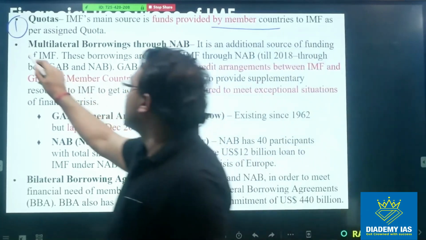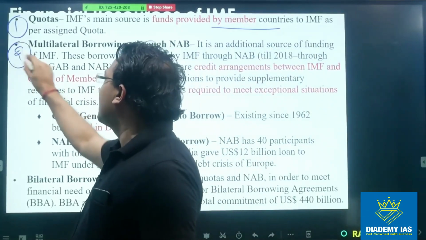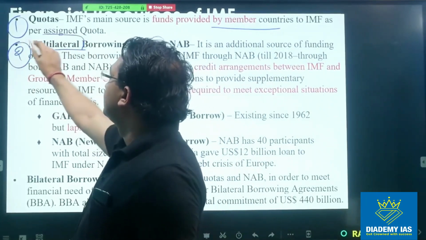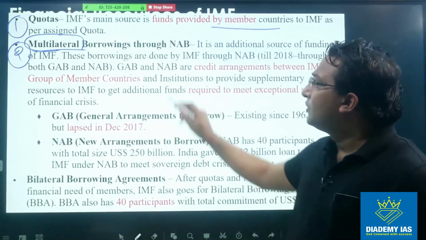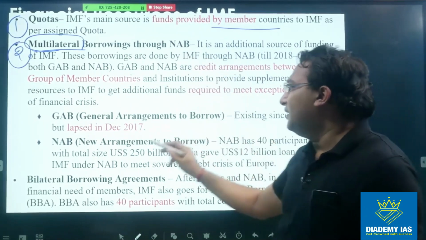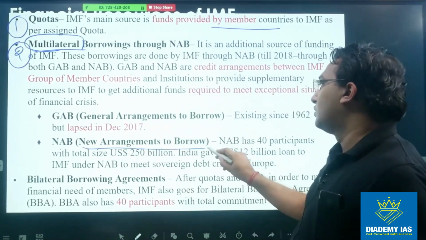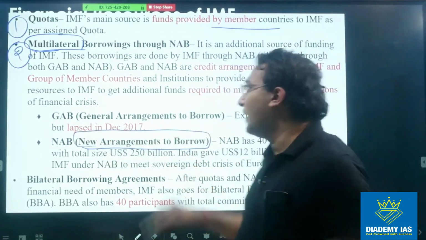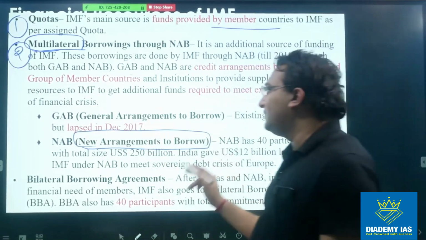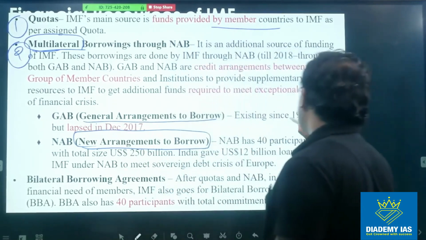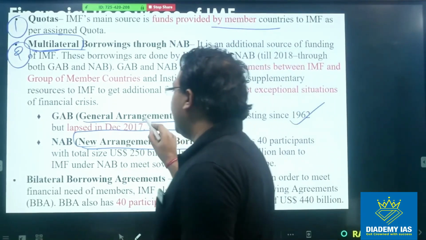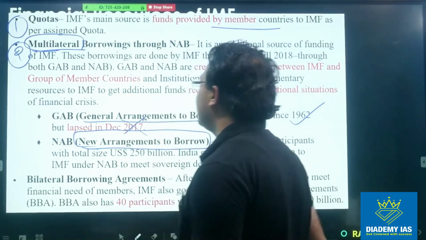The second source is multilateral borrowing. Multilateral means from more than one country, right? Through NAB. What is NAB? New Arrangement to Borrow. So before NAB there was GAB, General Arrangement to Borrow, which was in existence from 1962 and it ended in December 2017.